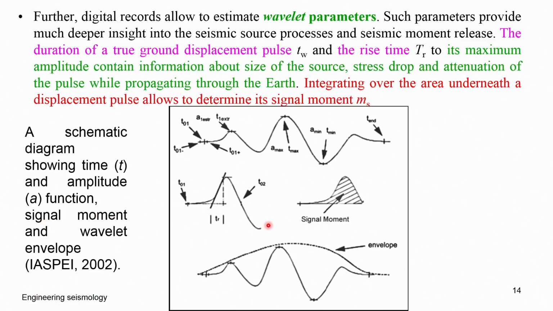This gives flexibility to map a source and estimate ground motion parameters, both time domain and frequency domain parameters, very accurately from the digital data. So the digital system has more advantage. It has been almost adopted throughout the world, in most of the stations.